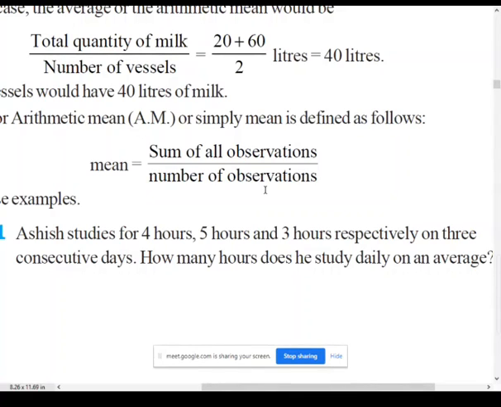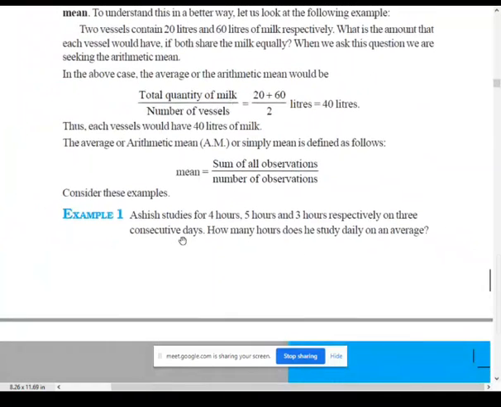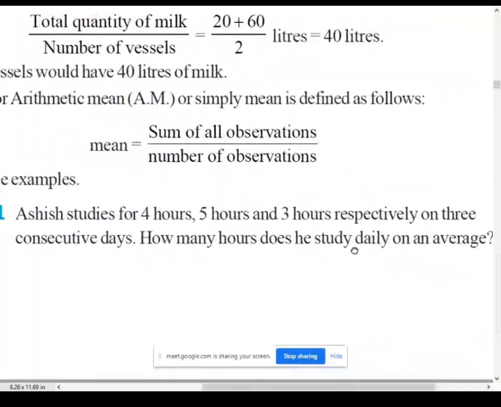Suppose we are adding 5 numbers: add all those 5 numbers and then divide the sum by 5. Why by 5? Because we have added 5 numbers. Similarly, if we are adding 10 numbers, add all the 10 numbers and divide the sum by 10. Here they have given one example.